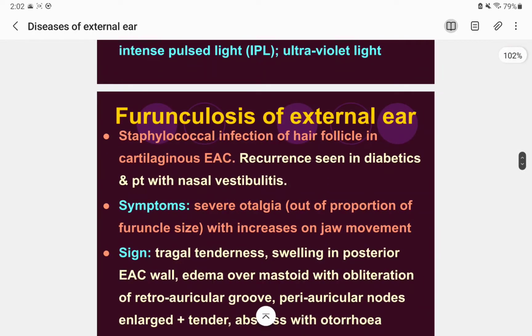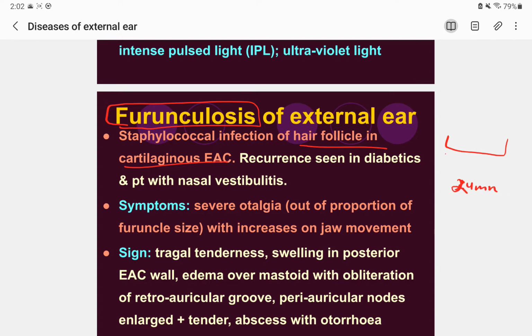Furunculosis is very important, and you can see it everywhere, like in the ENT OPD. So why does furunculosis occur in the external ear? The external auditory canal is a total of 24 millimeter in length. There are two parts, 1/3 and 2/3. The external 1/3 is 8 millimeter, and the internal 2/3 is the bony external auditory canal, of 16 millimeter. In the external 1/3, the cartilaginous external auditory canal, you have skin lining it.